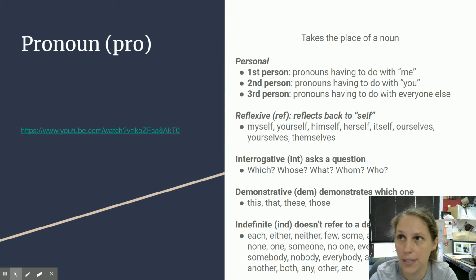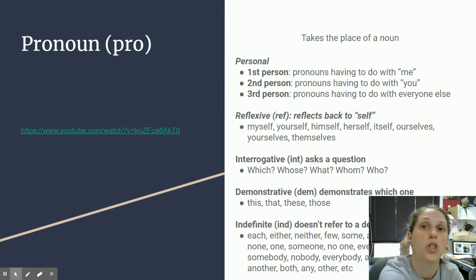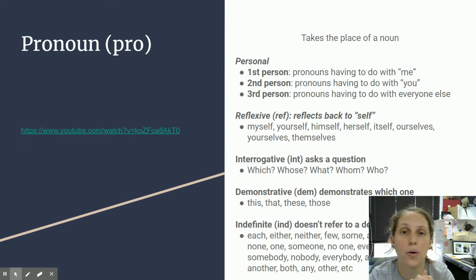So there are personal pronouns, and they are either first, second, or third person. This is a lot like first, second, or third person narration. A first person narrator says I. So first person pronouns have to do with me: I, me, us, mine, those kinds of things. Then there are second person pronouns, and those have to do with you or somebody else, so you or your. And then third person pronouns are pronouns that have to deal with everyone else, like he, she, it, they. All of those are third person pronouns.